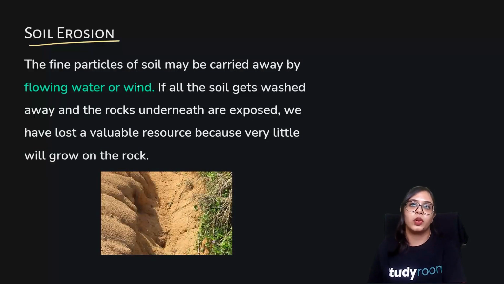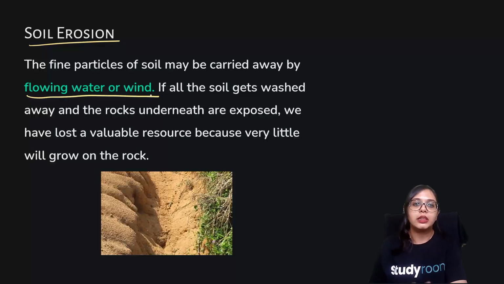Now that we have learned about soil pollution, let's learn about soil erosion. Soil erosion is the removal of the topmost layer of the soil. This topmost layer can be carried away by strong winds or by water. And this flowing water or wind, if you may remember, was somewhere or the other responsible for the formation of soil. But ironically, these are also the factors responsible for the removal of the topmost layer of the soil. That means these are also the components responsible for the erosion of soil.